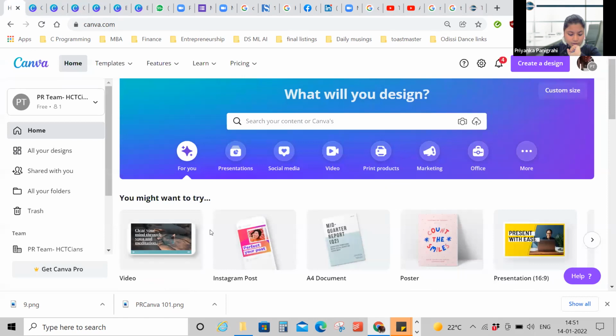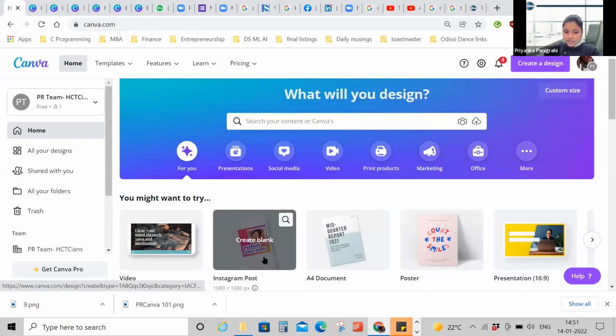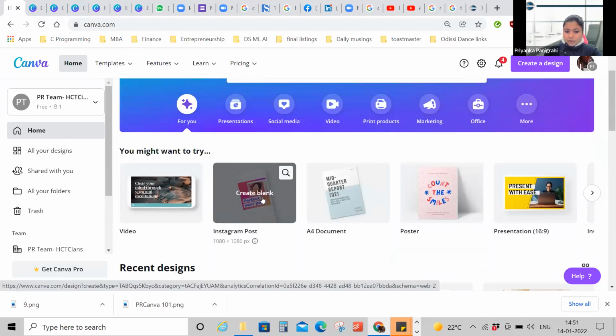Most of us would be using either a Facebook poster or an Instagram poster. So let me be very clear. If you create an Instagram poster like this on Canva, 1080 by 1080 pixels, this is the dimension of the poster that you'll be creating. And if you want to put it on Facebook, some content will get cut. That also we'll be dealing with in a while. First, let us start with an Instagram post.